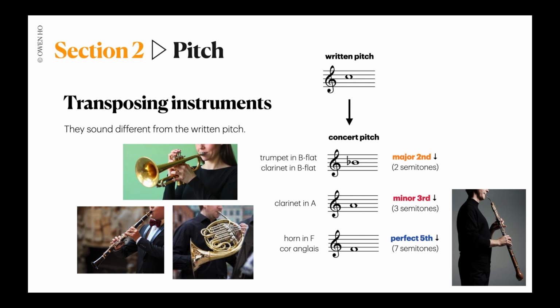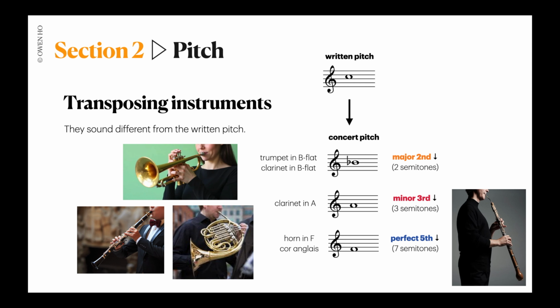Also, I hope you still remember the transposing instruments in an orchestra, which we have already discussed in more detail in an earlier video. These include the instruments that sound a major second lower than the written pitch, the trumpet in B flat and clarinet in B flat. We also have instruments that sound a minor third lower than the written pitch, the clarinet in A. Lastly, we also have instruments that sound a perfect fifth lower than written, and these include the horn in F and cor anglais.